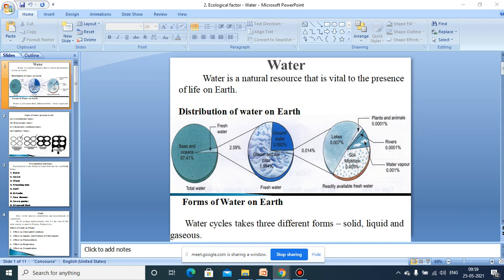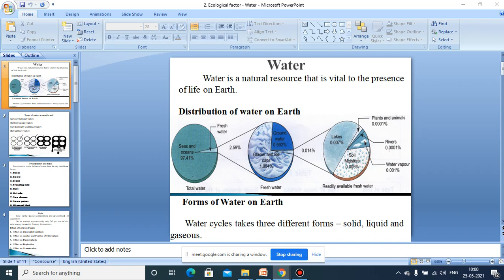Then we can observe that only a small fraction of the fresh water is readily available for us. But the water which is present on the earth exists in three different forms, namely solid, liquid, and gaseous. And the liquid form exists in different forms due to climatic conditions. And water is an important resource as it is used for drinking, cleaning, cooking, etc. by human beings. That's why it is to be preserved and carefully used.